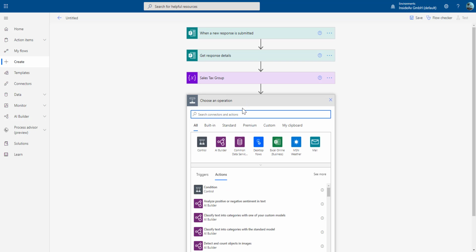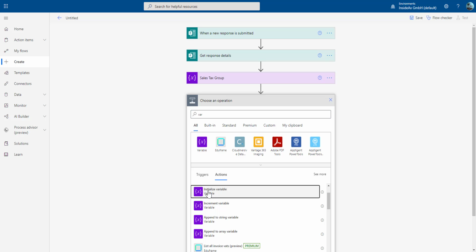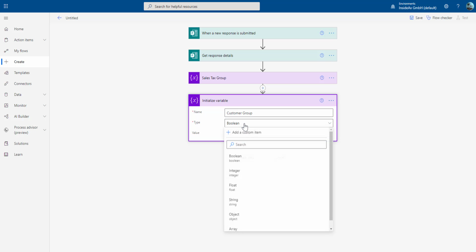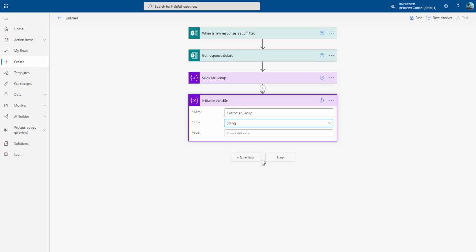And the second variable is the customer group. The customer group is also a text. And the default value for the customer group in my case for domestic is this here.